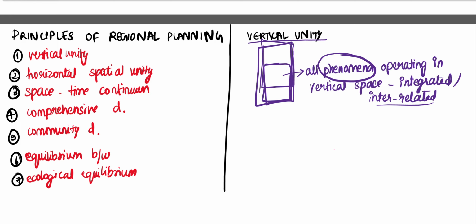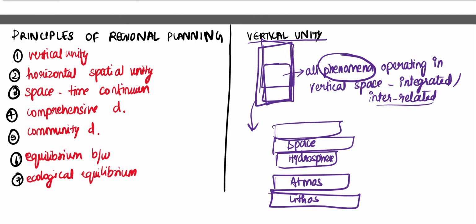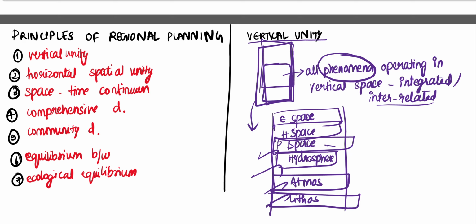Now let us see what a vertical space is. First we have the lithosphere, right? Then we have the atmosphere, and you can even include the hydrosphere because that particular region will have certain water bodies. Then physical space, human space, economic space. These are the various dimensions related to a vertical space. We have lithosphere, atmosphere, hydrosphere, physical space, which is a real physical space, right?